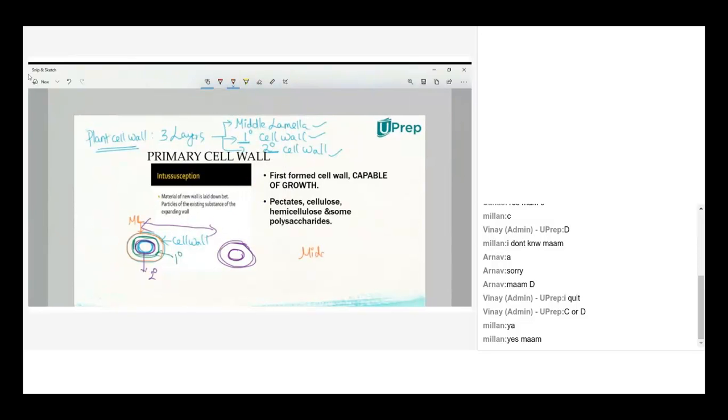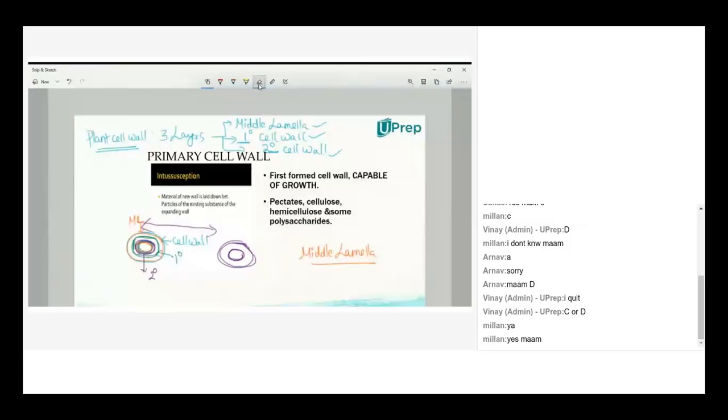Now, when you take how the primary cell wall and secondary cell wall are produced, there are different processes involved.